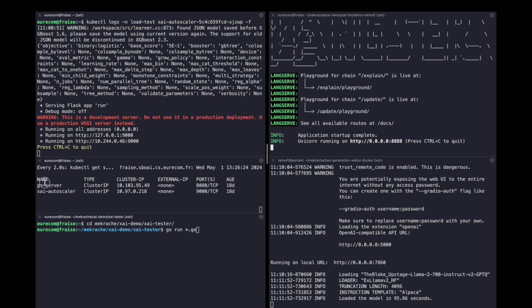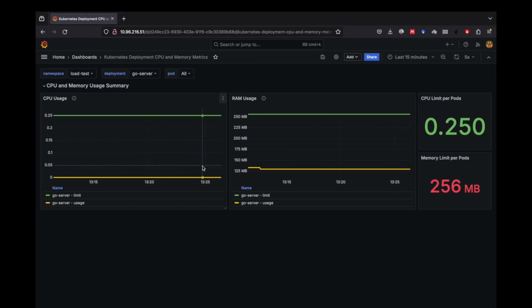As stated before, we are monitoring the CPU and RAM usage of this microservice application using this Grafana dashboard. On the left, we have the CPU usage and limits, and on the right, the RAM usage and limits. The initial allocation is 0.25 CPU and 256 megabytes of RAM.